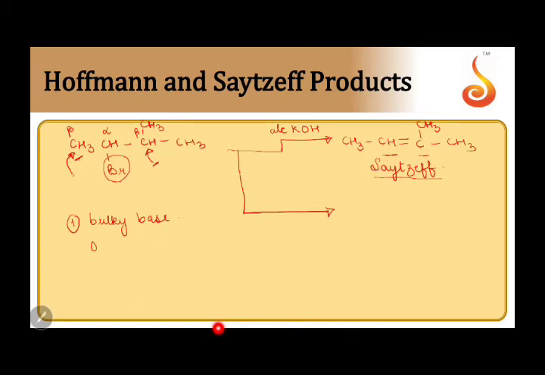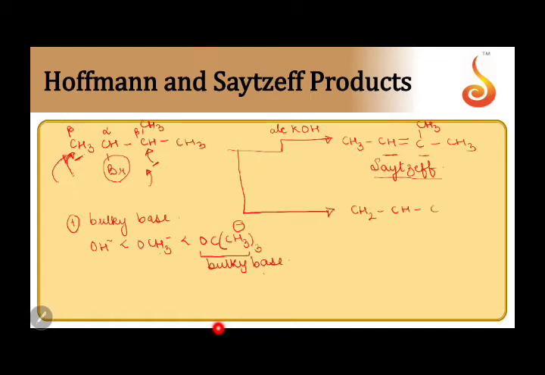we can call OH minus as not a bulky base. OCH3 minus is a little bulky, but when we come to replacing all these three hydrogens by methyl groups, then we can observe that this is a very bulky base or nucleophile. Bulky base causes Hofmann product. Therefore, it becomes very difficult for this base to approach from this region due to steric hindrance, as it's bulky. So it approaches from this region to abstract this hydrogen against Zaitsev rule to give the product CH2